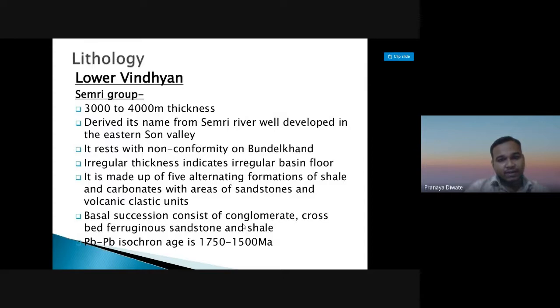It is made up of five alternating formations of shale and carbonate, with some sandstone and volcaniclastic units. The basal succession consists of conglomerate, crossbedded ferruginous sandstone, and shale.